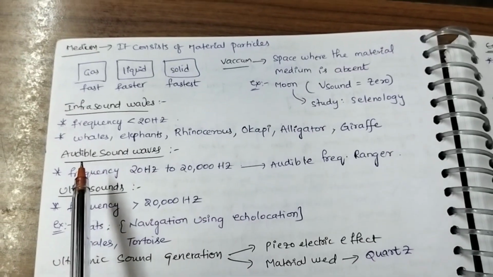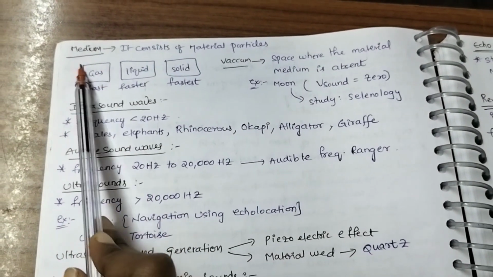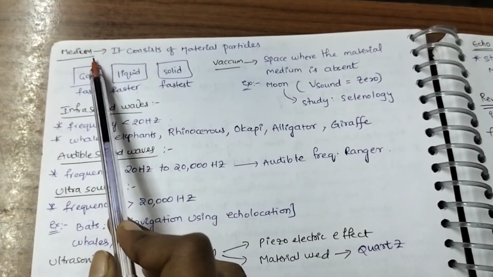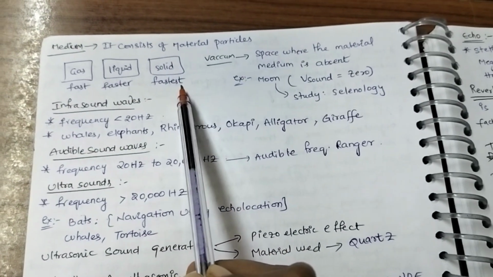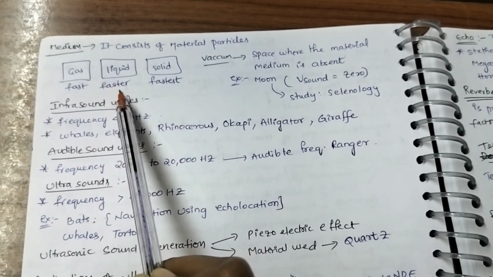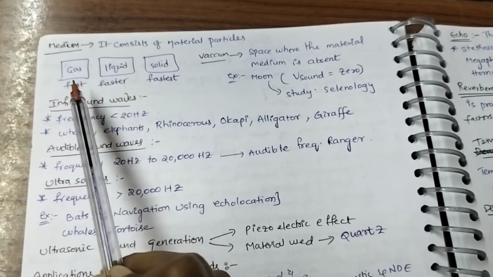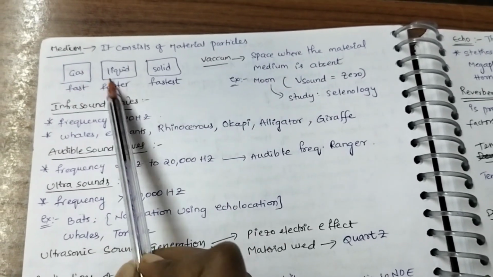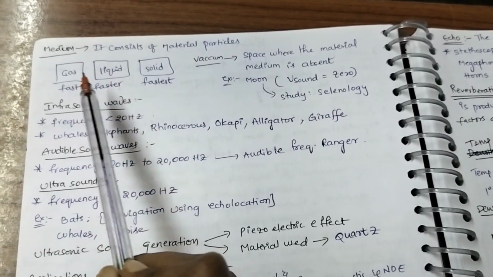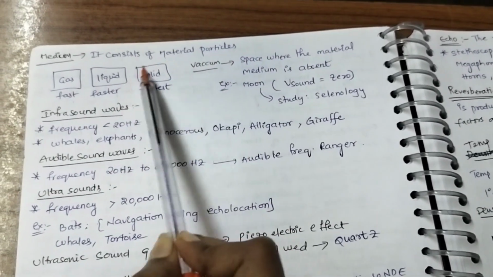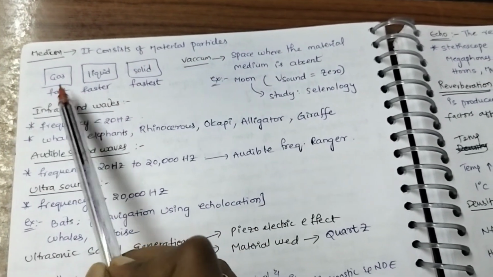We already discussed sound needs a medium to travel. In which medium does sound travel fastest? In solid medium sound travels fastest. In liquid medium it is slower, whereas in gas it is slowest. This has to be remembered. Sound travels fastest in solids and slowest in gases.